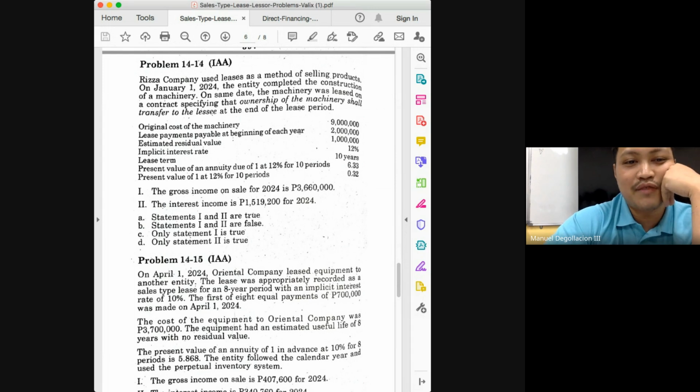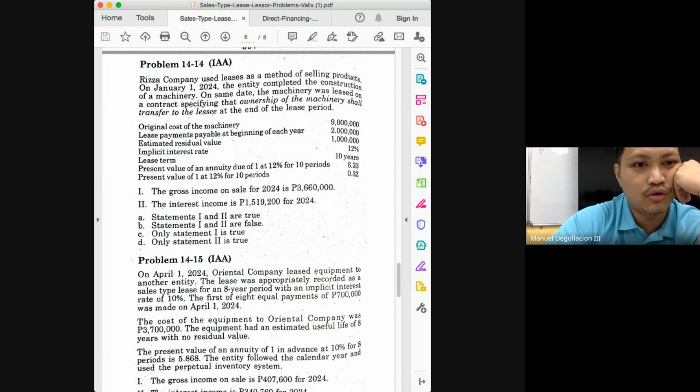So we'll have to check if the gross income is indeed 3,660,000 and what you need to compare to get your gross income. Sales price, which would be the present value of your lease payments or the fair value if given, compared with the cost. Are we given the cost? The entity completed the construction. Original cost of the machinery is 9 million. So that would be the cost.